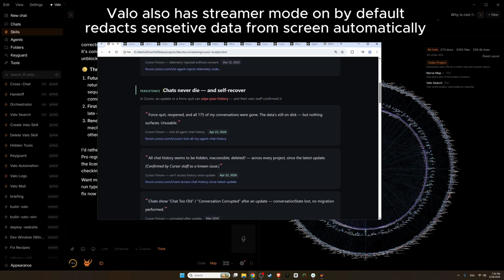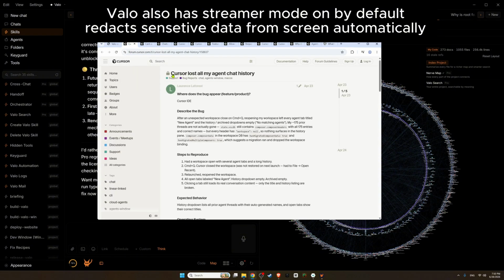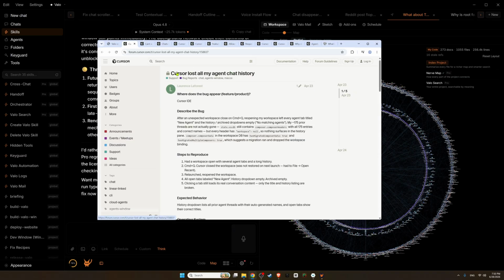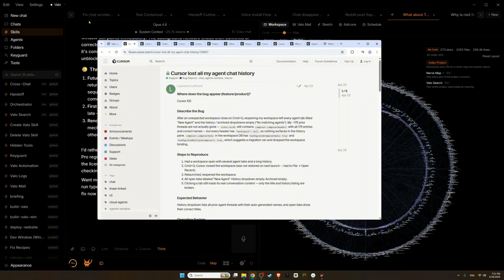Now let's keep going. Chats constantly die and disappear for users. Let's see. Cursor lost all of my agent chat history. That will never happen in Valo. That's one of the reasons why I started building Valo, because my chats were disappearing in Visual Studio Code, and sometimes even mid-session or after a restart. Chats in Valo never disappear. They are constantly being backed up.